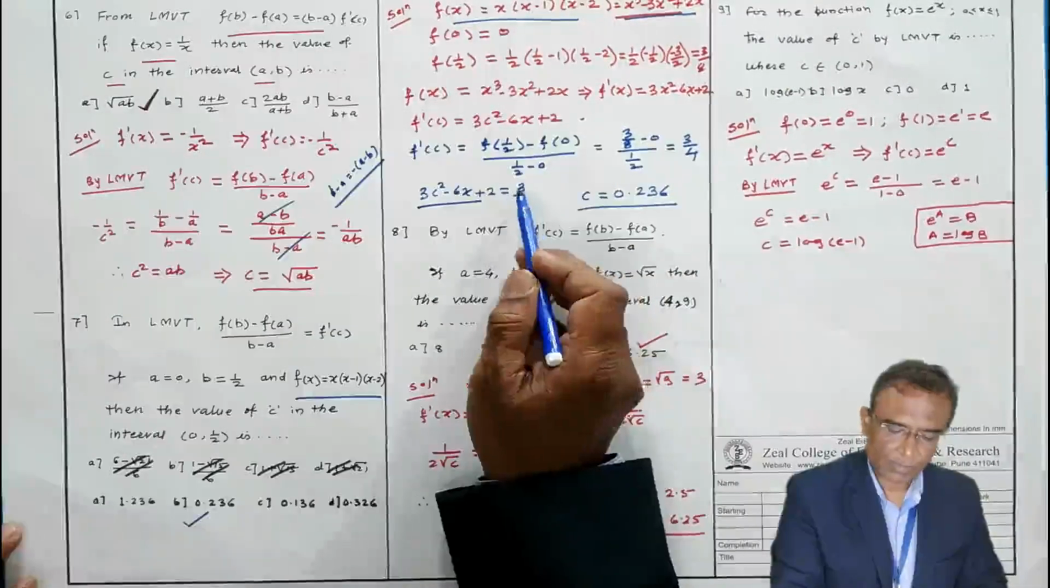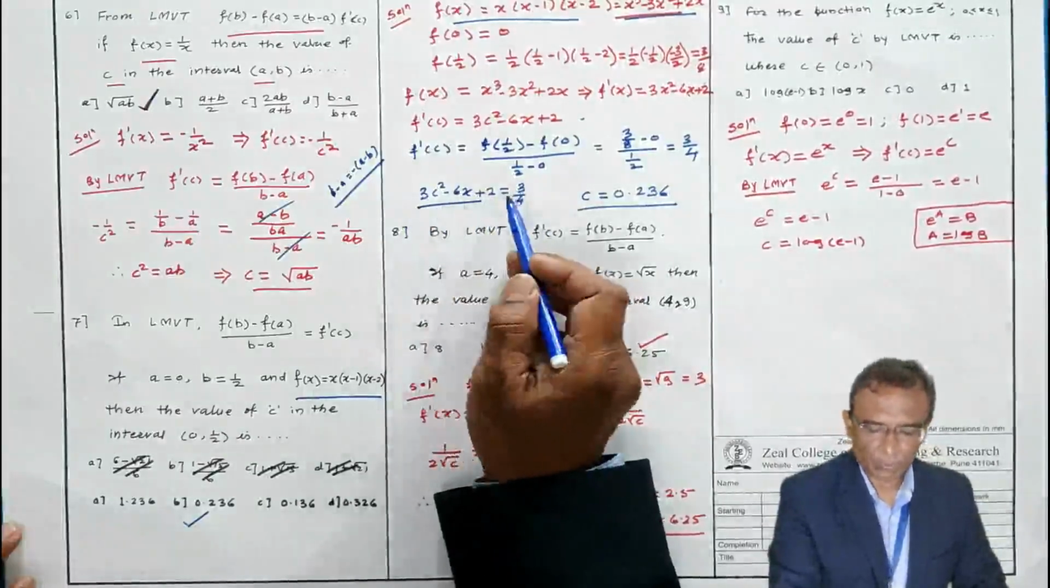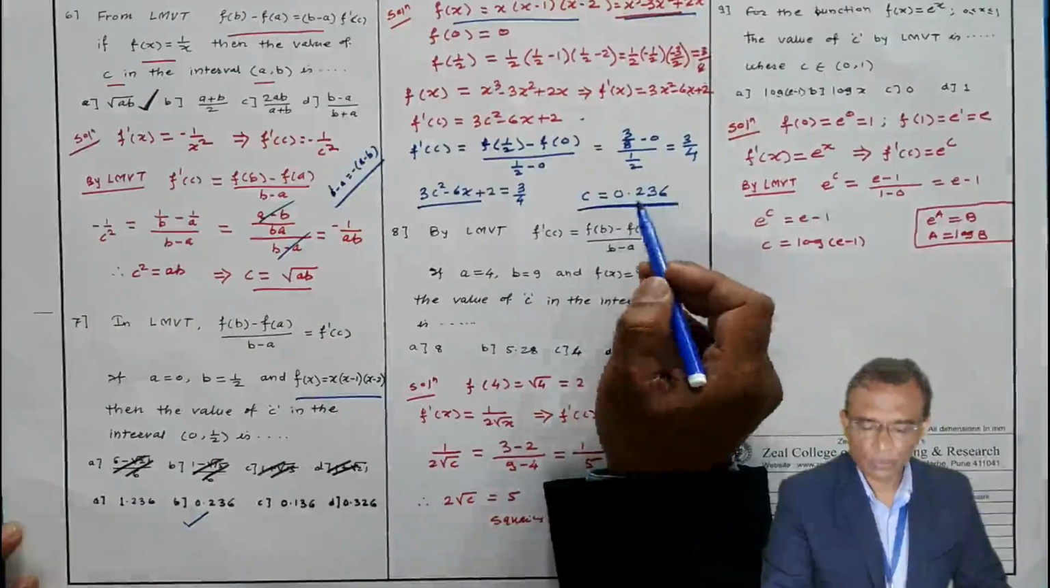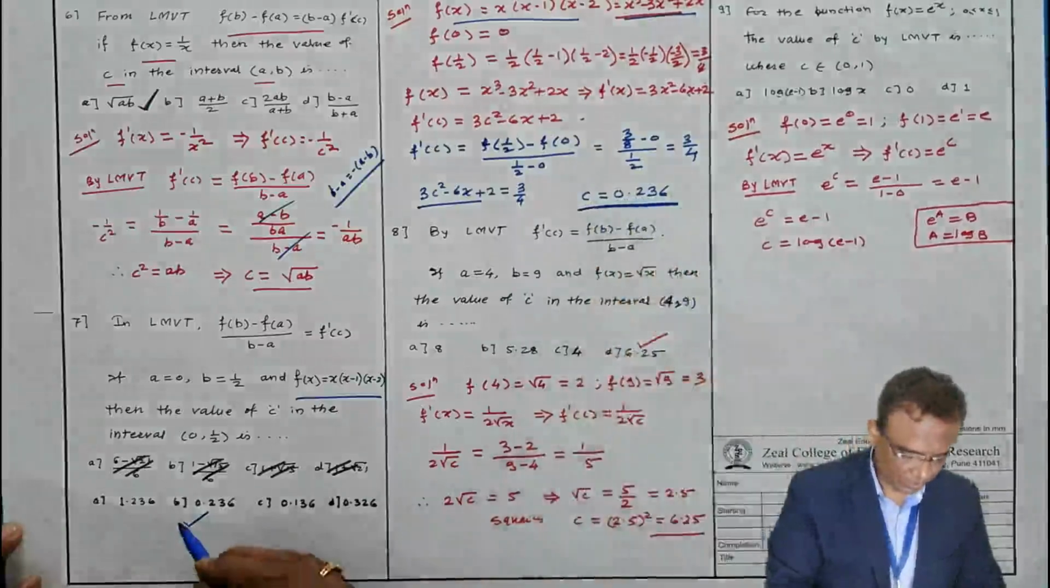Then shift 3 by 4 on the left hand side, or you can multiply throughout by 4, and in that way you can solve that quadratic equation. You can use the calculator to get the value. One of the values you will be getting is 0.236, and this is the correct answer.